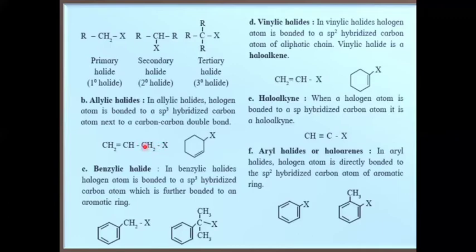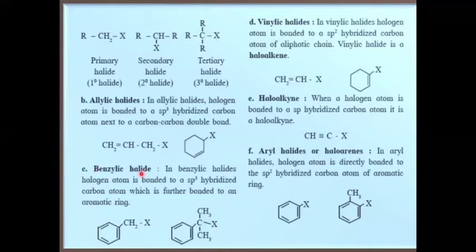Halogen is bonded to an sp3 hybridized carbon next to a carbon-carbon double bond. So this carbon-carbon double bond is present and halogen is present on this carbon, which is sp3, and next to that carbon-carbon double bond. In this example, this is the carbon-carbon double bond, and its next carbon is this, which is sp3. On this sp3 carbon, halogen is present. Okay, so such alkyl halides are called allyl halides.